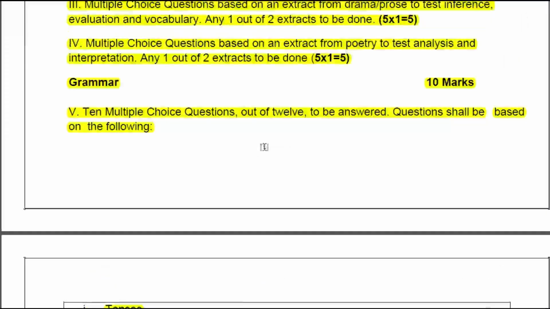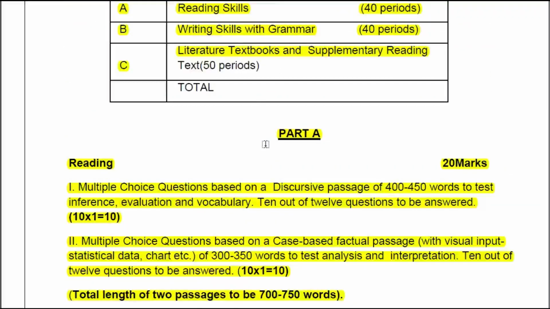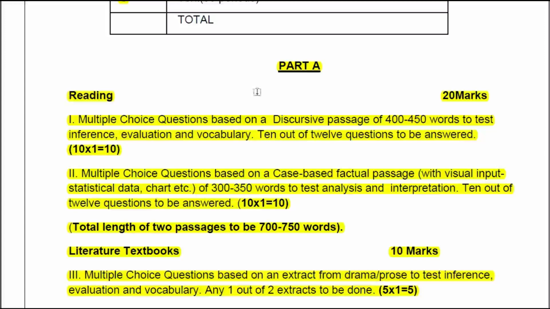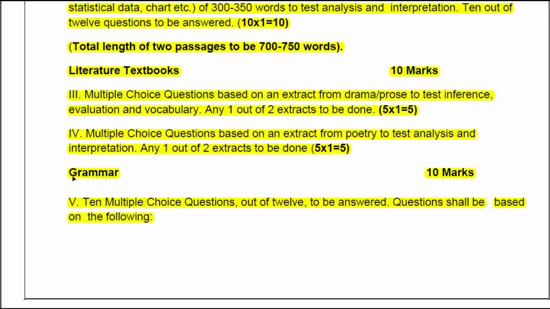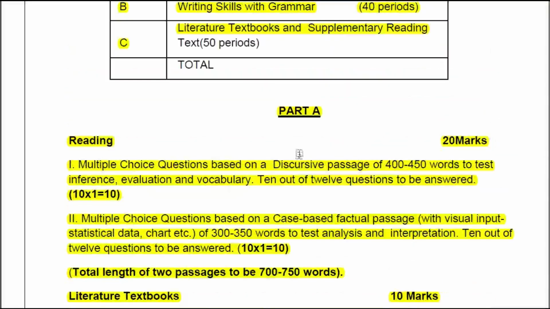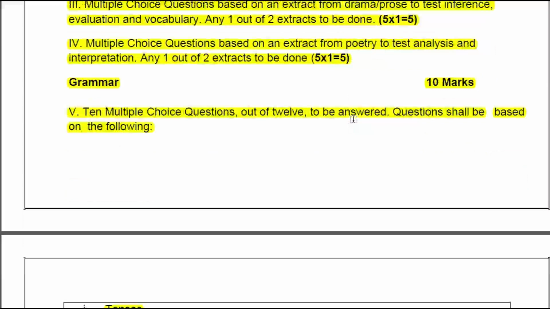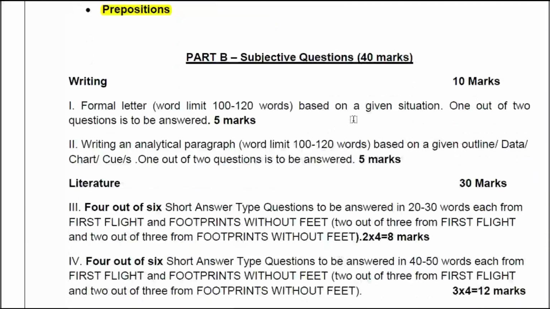So this is the Part A section. Once again, 20 marks reading, 10 marks literature reader textbook, and 10 marks grammar. So Part A carries 40 marks total. So we move on to the next part, that is Part B, subjective questions. That also carries what? 40 marks. You are getting 40 marks in the Part B section.